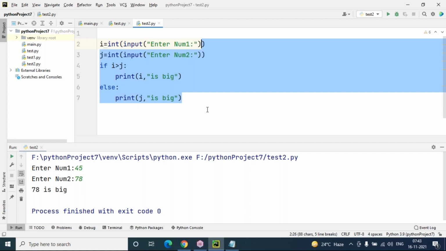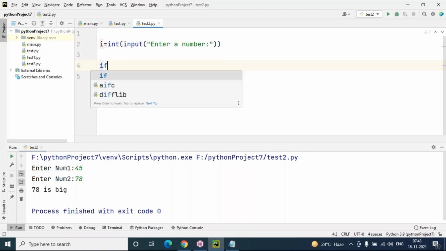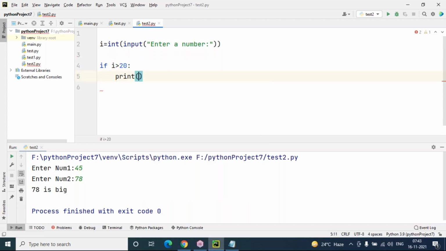So I'm saying here, i value, enter a number, any number you can enter at runtime. Just I'm taking here if i greater than 20, or any number you can take randomly, just a simple example I'm taking.